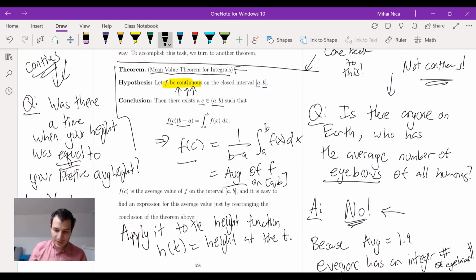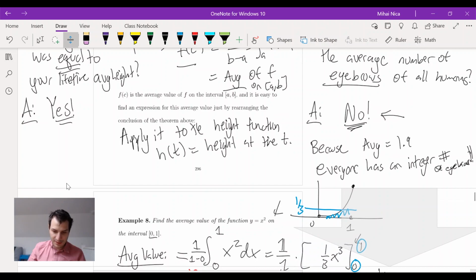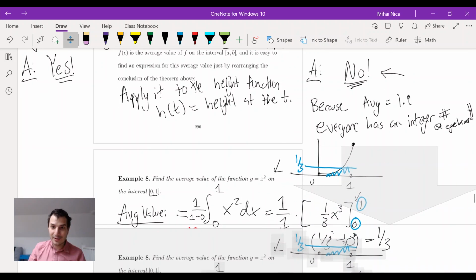And maybe I'll say one more thing for people who like proofs. You don't see the big proof of the mean value theorem for integrals here, but it is quite easy to prove using what we've already done in the course. So maybe I'll add a little page here. How do you prove the mean value theorem for integrals?